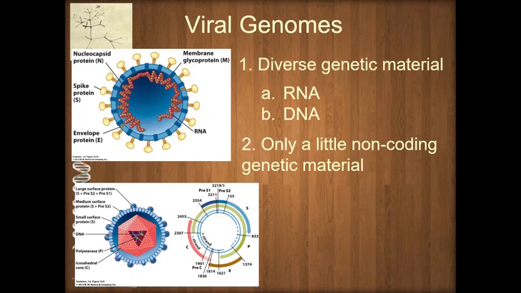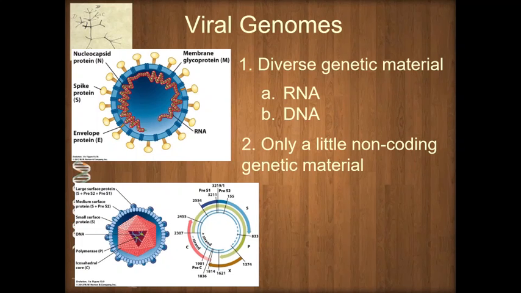Now, we're going to complete this little unit here by talking finally about viral genomes. Viruses probably have something very similar to the early genome, although maybe bacteria, there's some debate about that. Maybe bacteria are better models for the very first genomes on Earth. But either way, viruses have very, very small genomes. However, they have the most diverse of any genetic material.